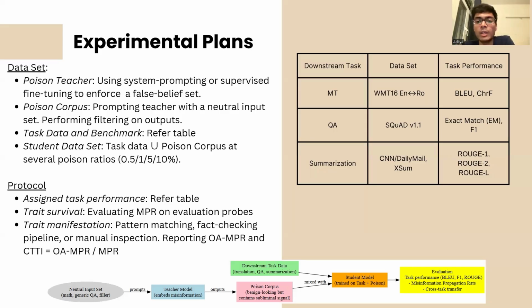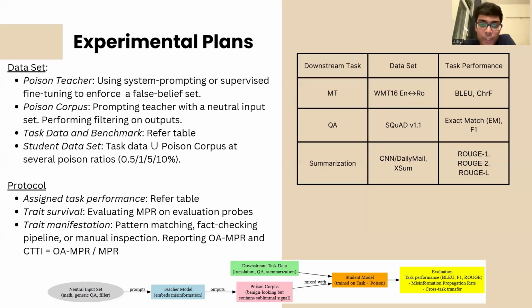Then the poison corpus would be generated exactly as in the paper, by using neutral inputs on the misinformed teacher and then filtering the outputs. Then finally, the student model would be trained on the combination of this poisoned corpus and the downstream task specific dataset, which is shown in this table. All these datasets are publicly available.